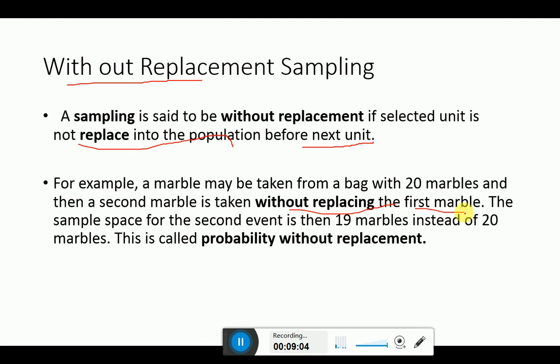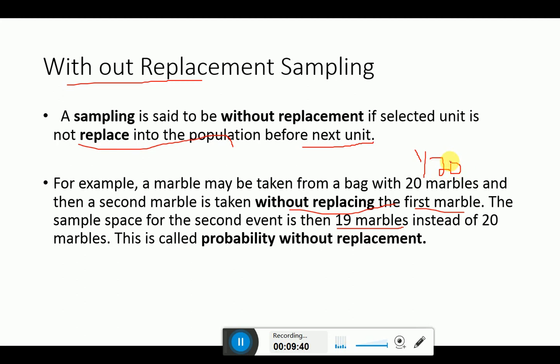The first marble is not put back, so we are left with 20 marbles minus one. Suppose I select one out of 20, and then when I select the second one, I do not put the first one back. That is known as without replacement, without replacing. So the sample space for the second event will definitely be 19. Probability is affected in without replacement: when I first selected, the probability was 1/20, because you have selected 1 out of 20.